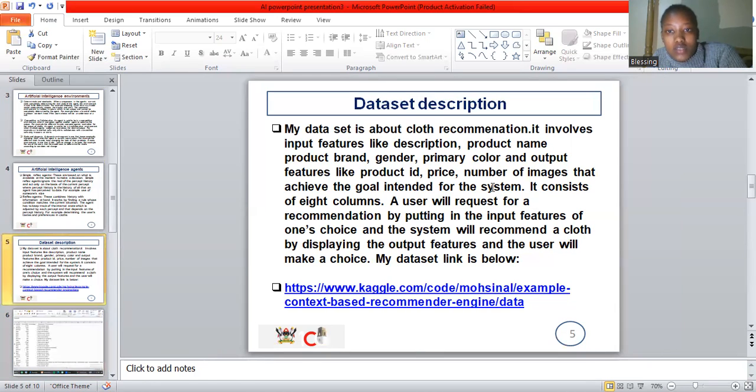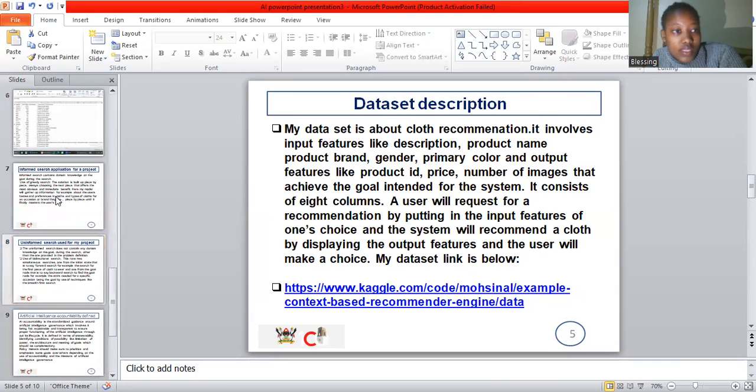The input features will be product name, brand, gender, color, and the output features will have the product ID, price, number of images. So, for example, if a user puts in a description or a product name or a brand or the gender or primary color that they want, the system will be able to provide the product ID, the price, and the number of images that are available to enable the user to choose.